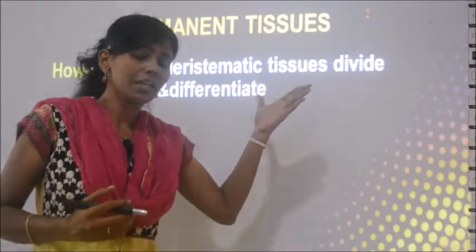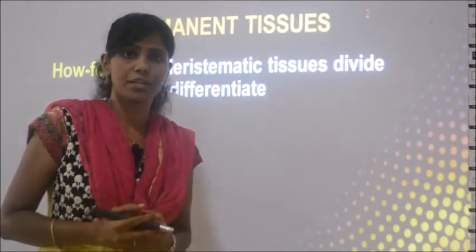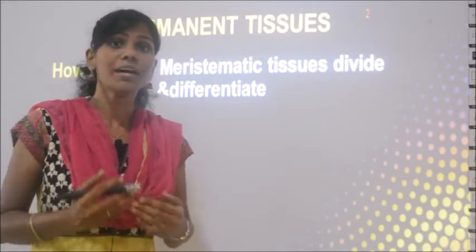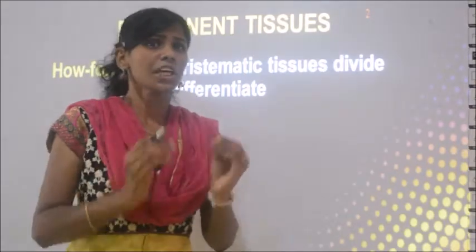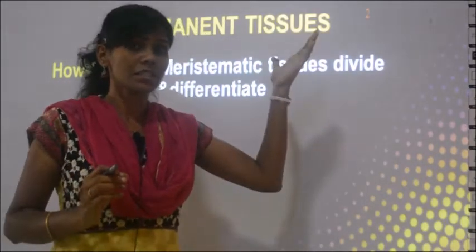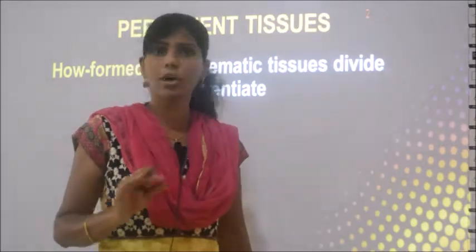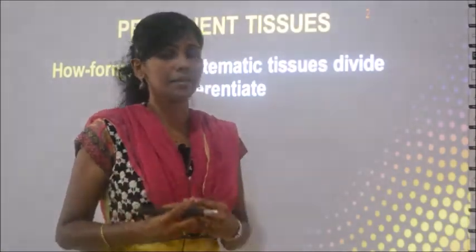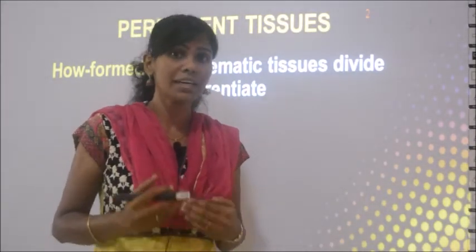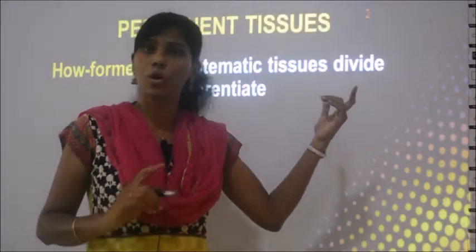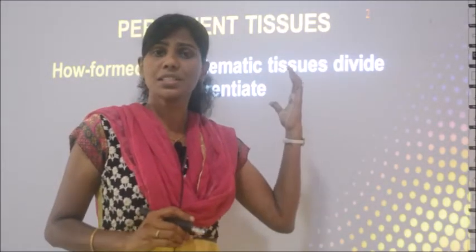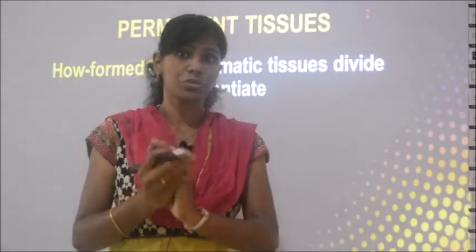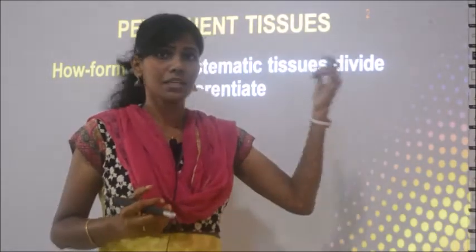Okay, so meristematic tissues divide and differentiate. Differentiation is repeated cell division. When the meristematic tissues divide again and again, at some stage it will lead to the formation of permanent tissues. After that the tissue will not divide. So what did I tell you? There are two types of tissues called meristematic tissues and permanent tissues. Meristematic tissues divide again and again, whereas permanent tissues do not divide at all. So at some stage these meristematic tissues will stop dividing and form a group of cells called permanent tissues.